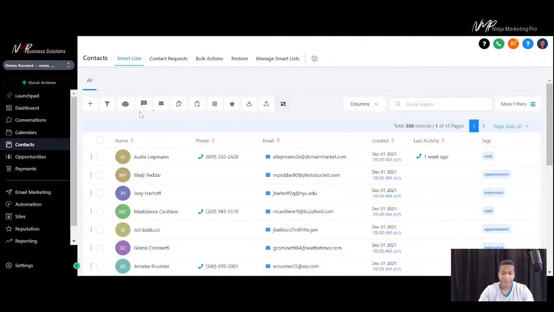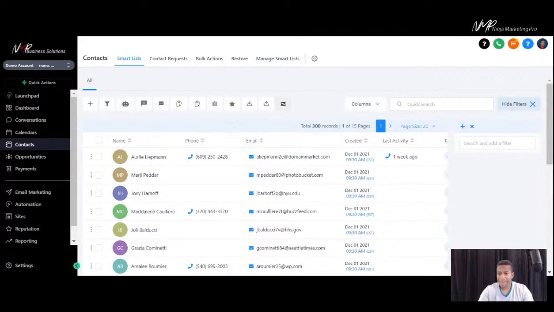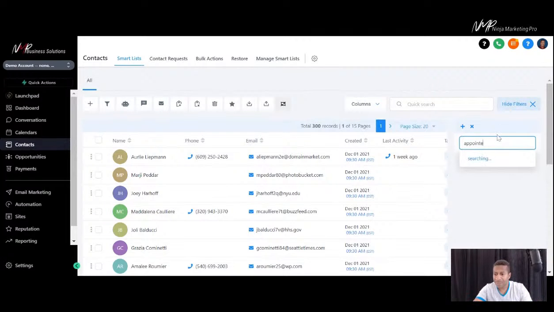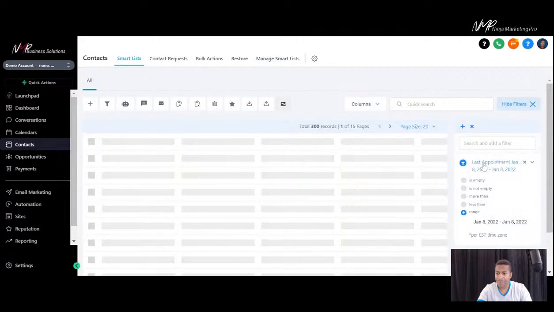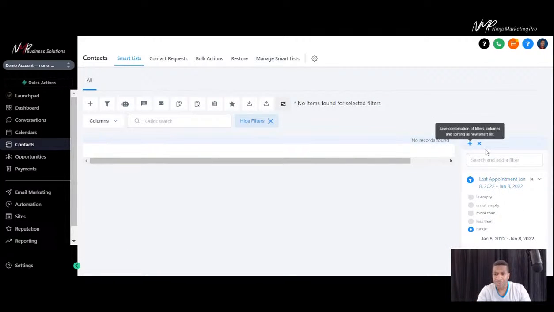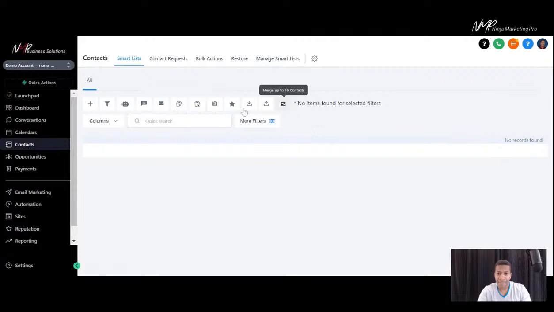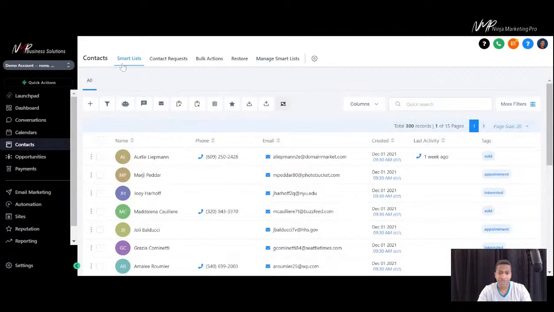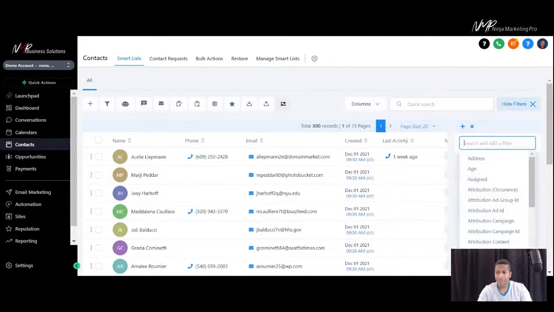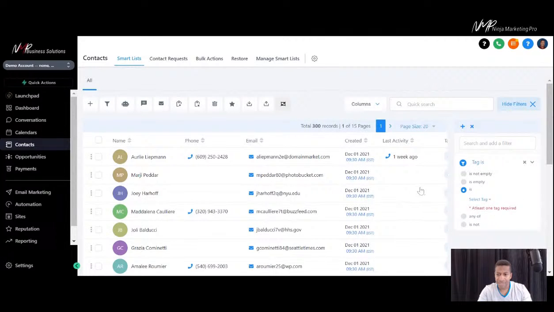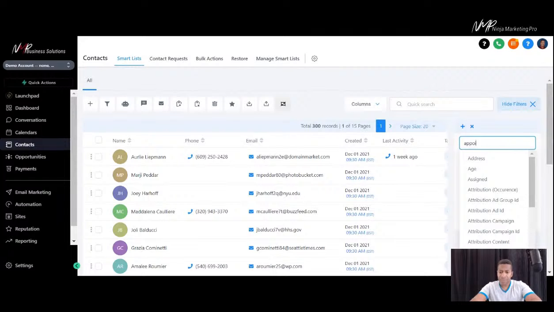All right, so I go through my list here. Let's say I want to filter this by appointments. Everyone's had appointments with me. There we go. Last appointment. Let's do a different filter. I want to do one based on a tag. So I'm going to go back out again to all my list. Let's do a filter based on tags. A tag I want to use is, I saw one earlier, I think it was appointment.